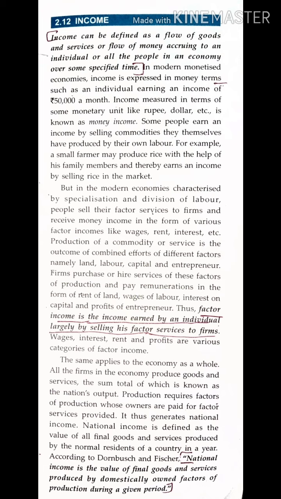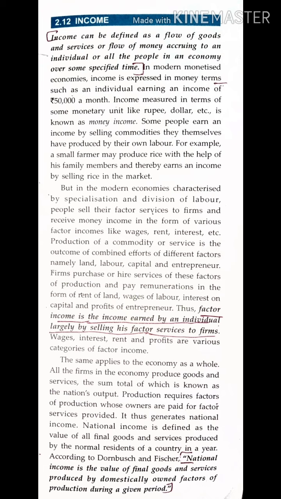Now if land is being given, okay, so what will you get on land? You will get rent. Fine. Now same way, if you give capital, that means investment, so what will you get for that capital? You will get interest. Fine. Now these are what? These are the returns of factor services, or you can say income from factor services.